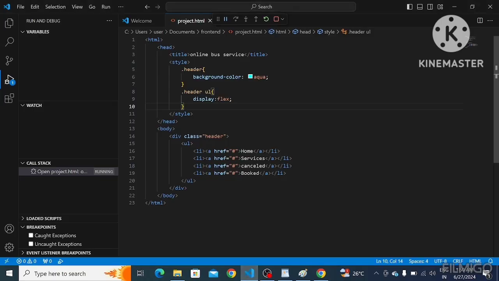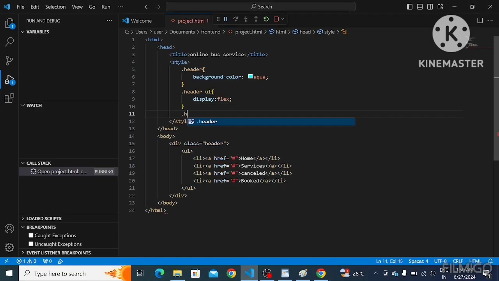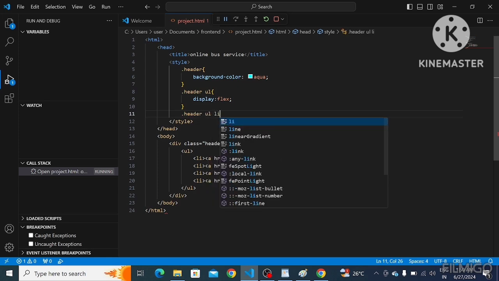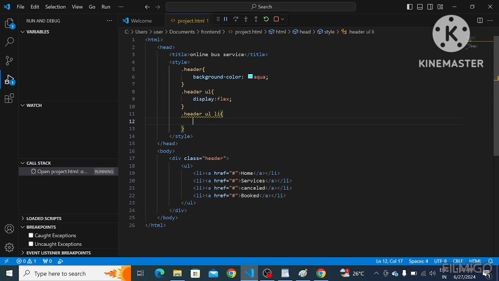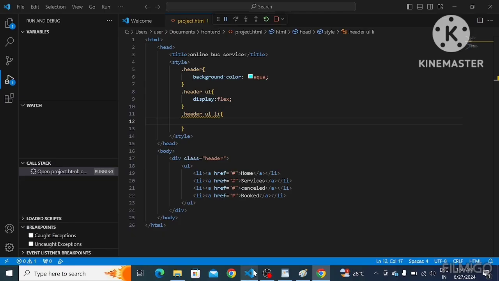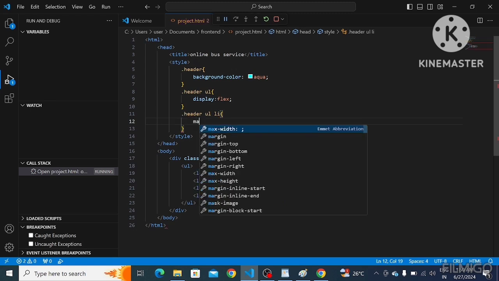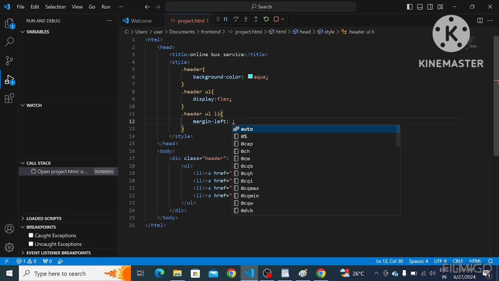Next, I'm going to give some margin. We want to give this margin to these list elements, right? So I have selected UL LI, margin left 200 pixel.